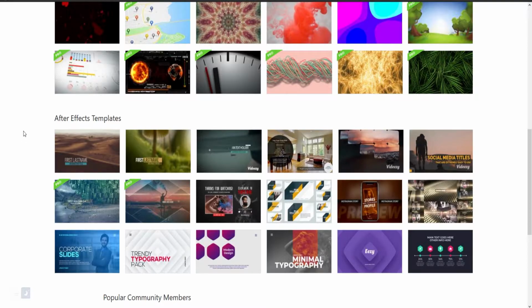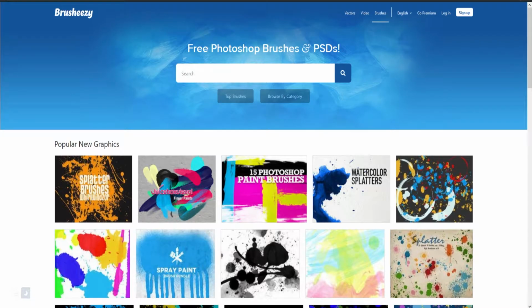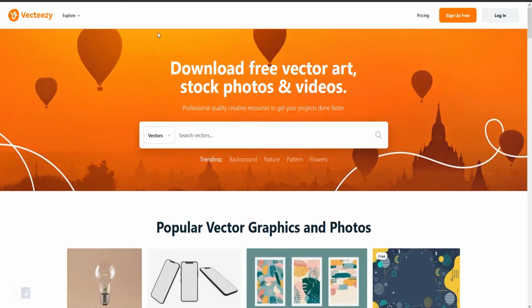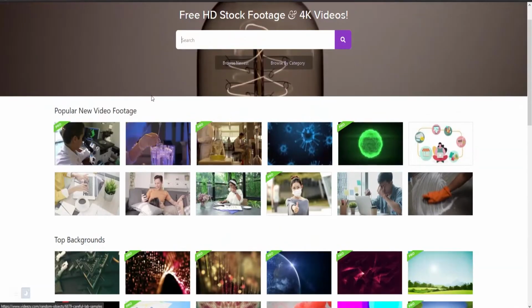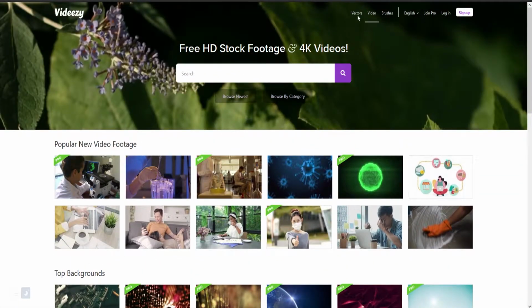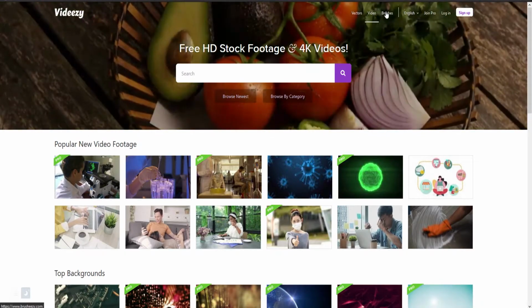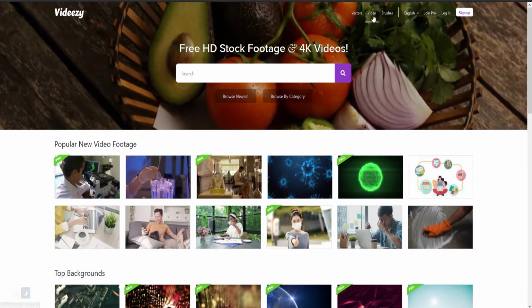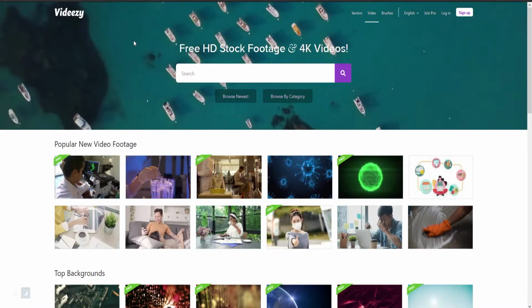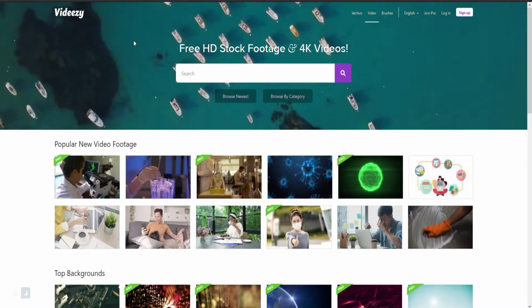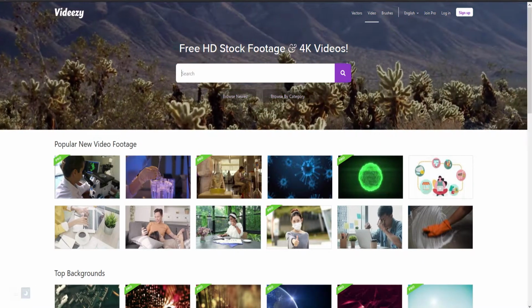So all of these websites are really, really useful. All three of these are related to each other: Brusheezy, Vecteezy, and Videezy. They're all sister websites. If you click right on one of these headings, you go to the other alternative sites. So it's all basically one site with three different purposes. So I really like those sites.